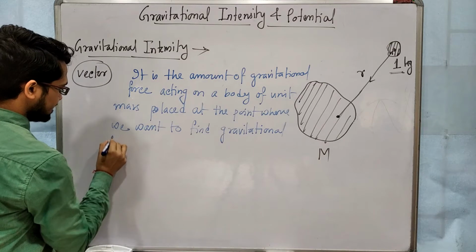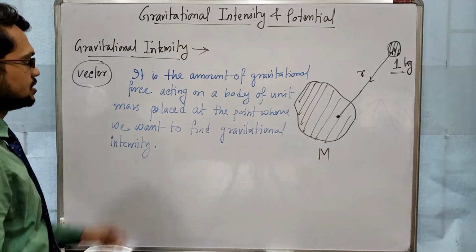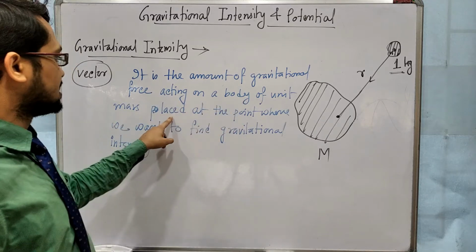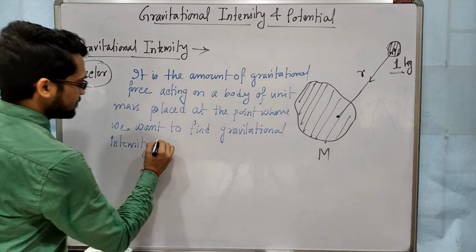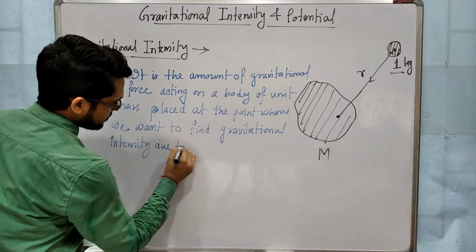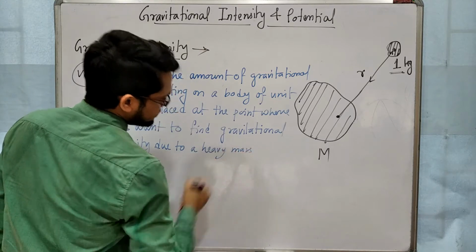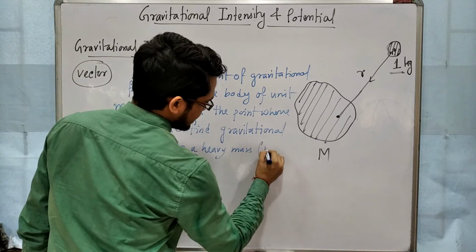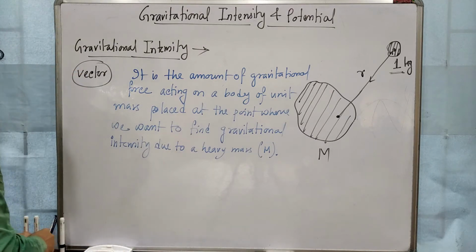So gravitational intensity is basically the amount of gravitational force acting on a body of unit mass placed at that point where we want to find the gravitational intensity due to a heavy mass, here capital M. So this is the gravitational intensity.